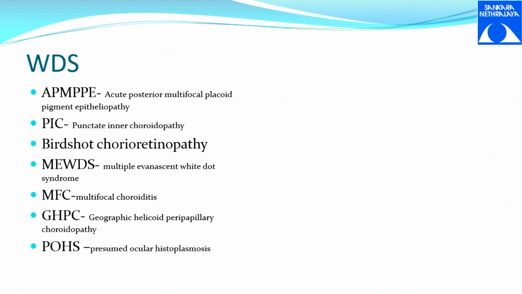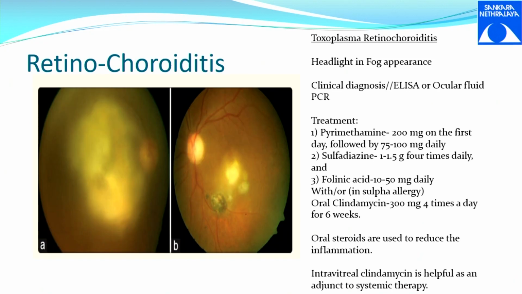And you also have multifocal choroiditis, GHPC and POHS, which have been classified into the same category as white dot syndrome. White dot syndrome by itself is a separate class. Till now we have spoken about choroiditis. Now coming on to a lesion where both the choroid and the retina are involved.